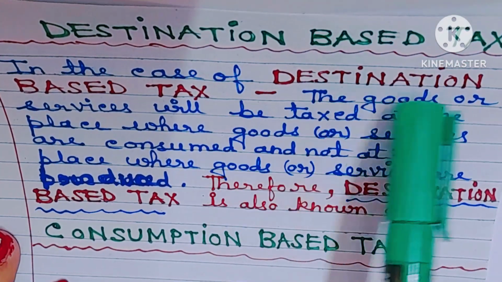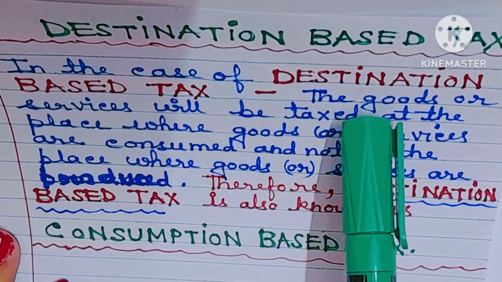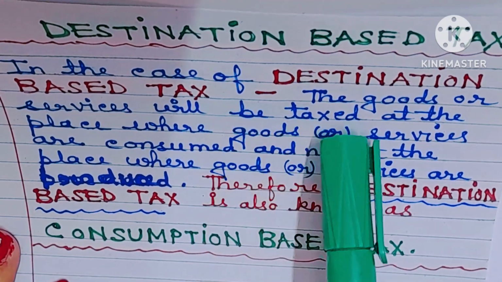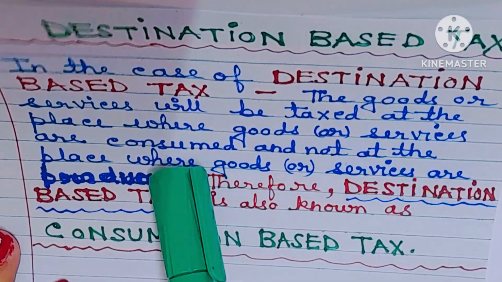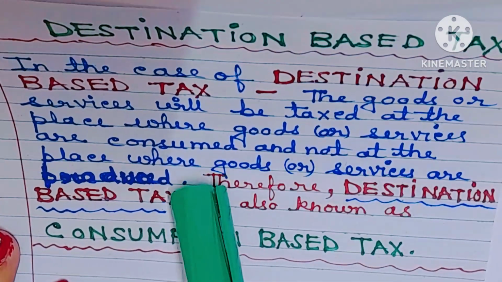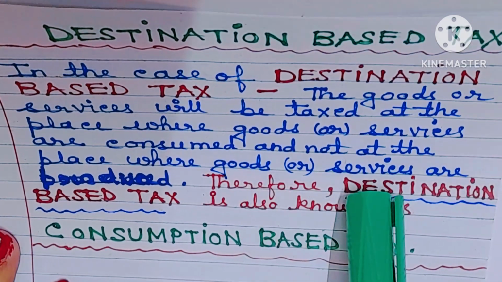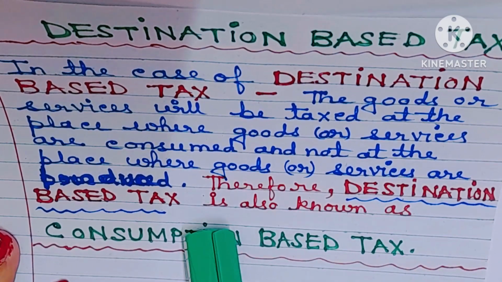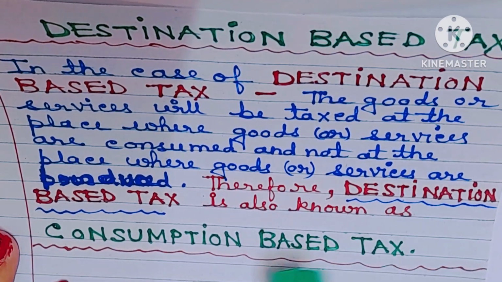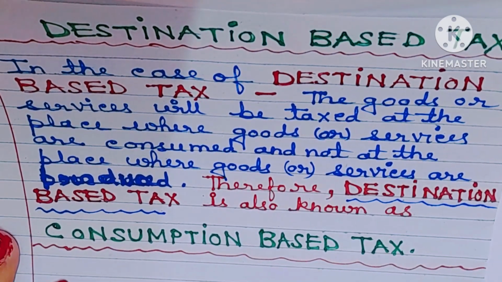In the case of destination-based tax, the goods or services will be taxed at the place where goods or services are consumed and not at the place where goods or services are produced. Therefore, destination-based tax is also known as consumption-based tax.